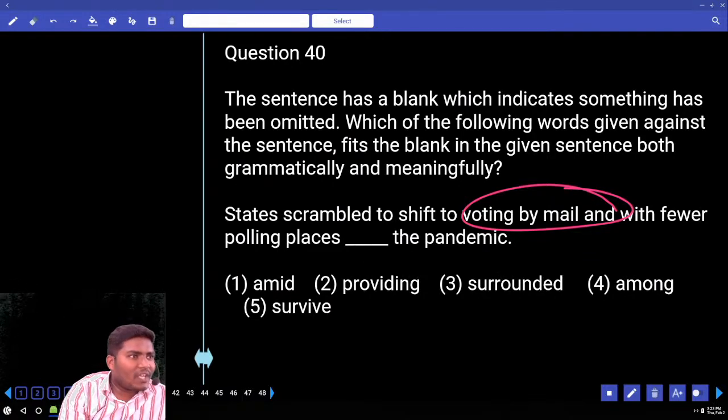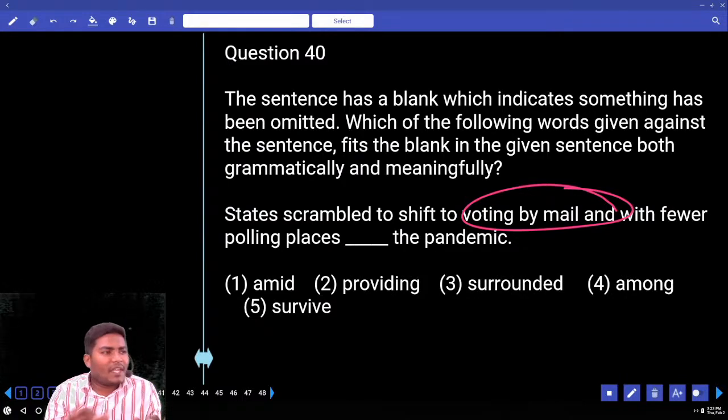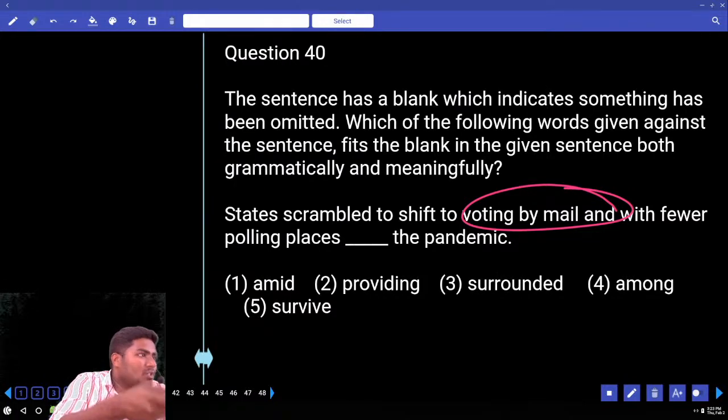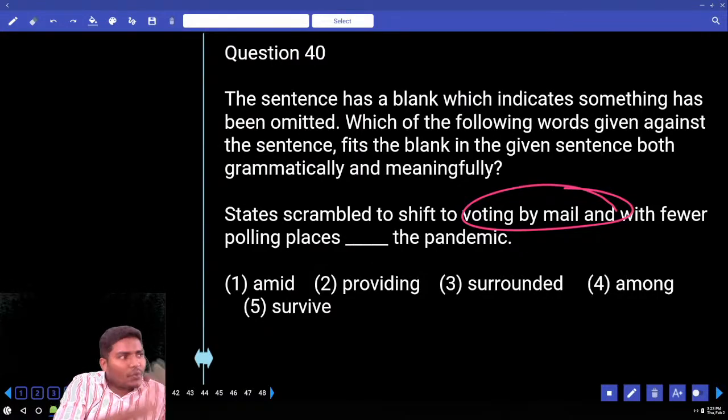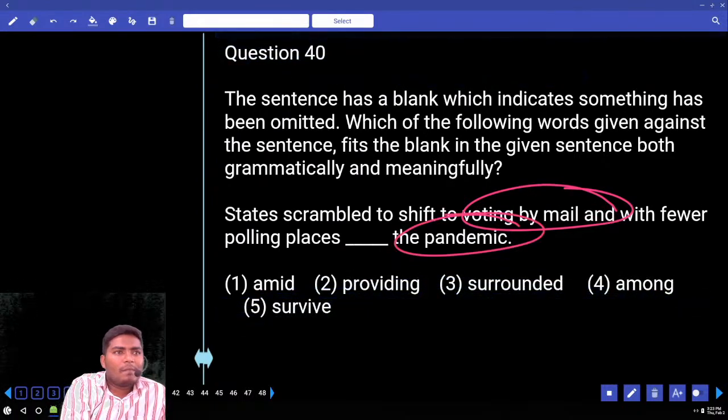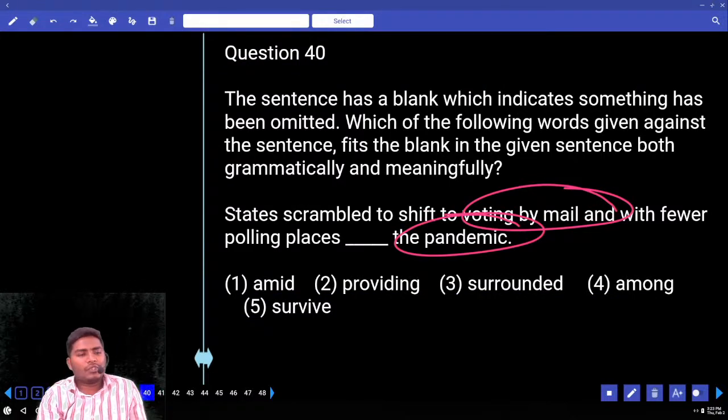What is mail? In American English, mail is not email. Mail is post. You know postcard? You know postal ballot? The election staff who conduct the elections, they don't vote by themselves there. They actually vote through postal ballot. So now in USA, everybody wants to vote through post only. They don't want to go to the centers because it is full of pandemic. Now tell me which option can be used.